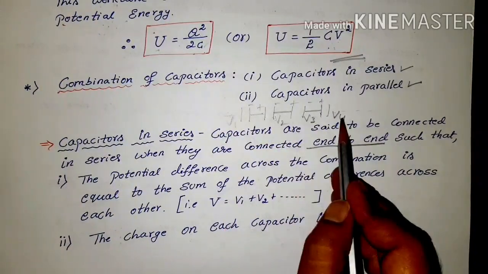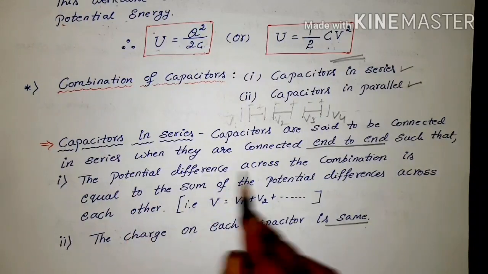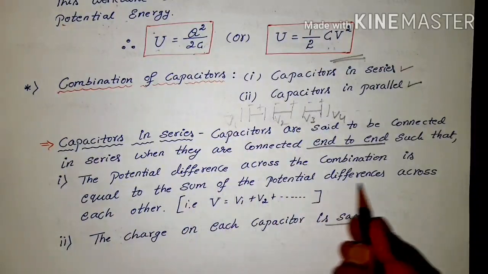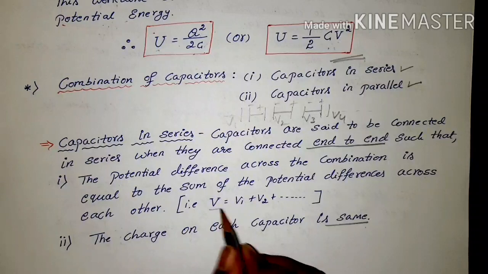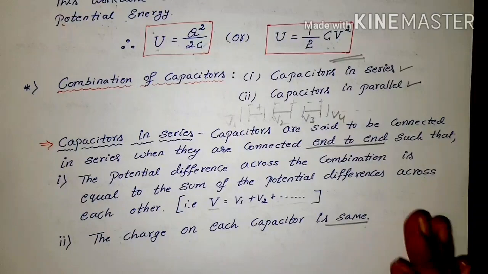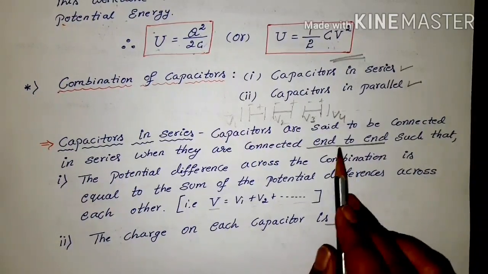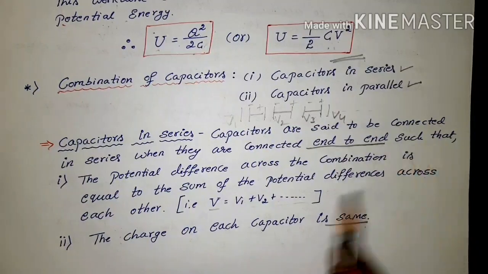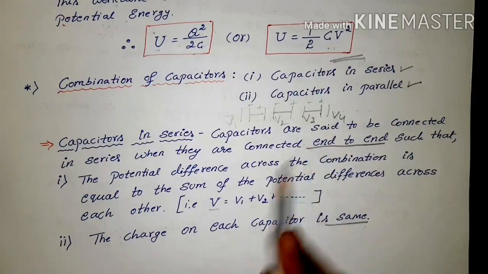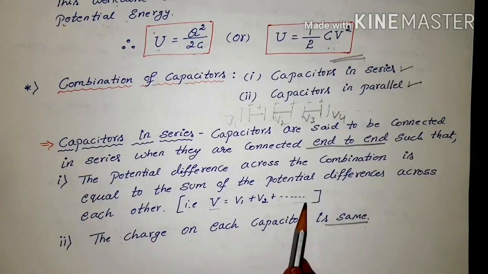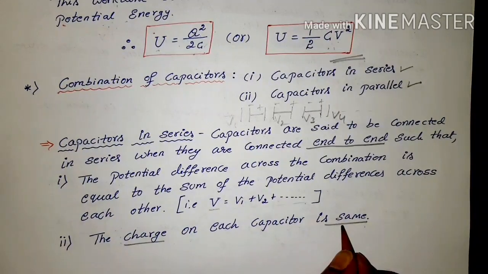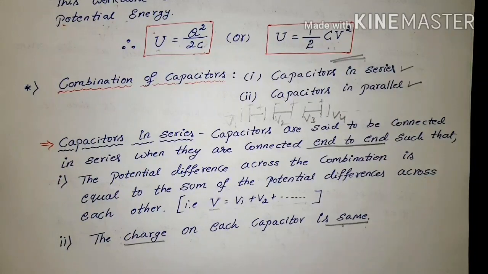Since the potential differences are different, we can add them: the total potential difference across the whole combination is equal to the sum of the potential differences across each capacitor. That means V is equal to V1 plus V2 and so on up to Vn. So in series combination, you should remember these 3 points. The first is end-to-end connection. The next is that the potential difference across each capacitor is different, and the total potential is the sum of all the individual potentials. And the charge on each capacitor remains the same. This is the series combination.